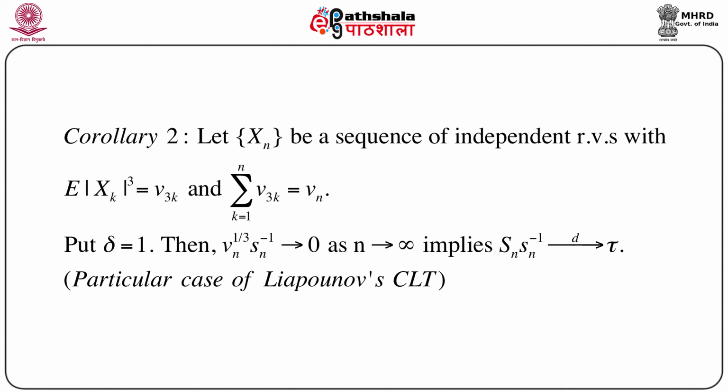This will immediately imply that Sn by small sn goes to tau, where tau is a standard normal variable, in distribution. So the convergence in distribution again holds in this case. Basically this is nothing but a particular case of Lyapunov's CLT.